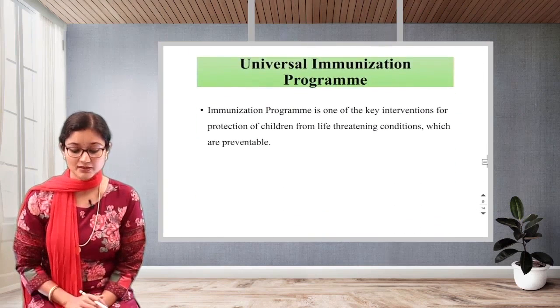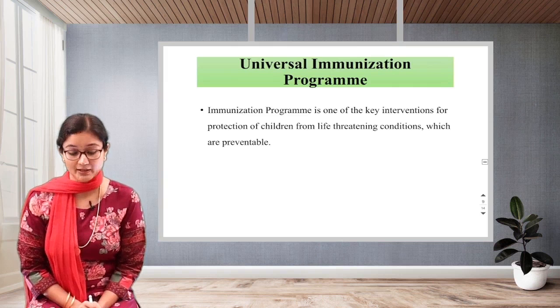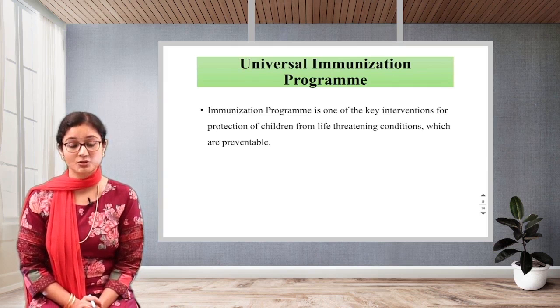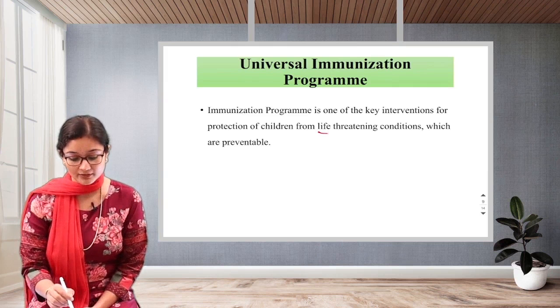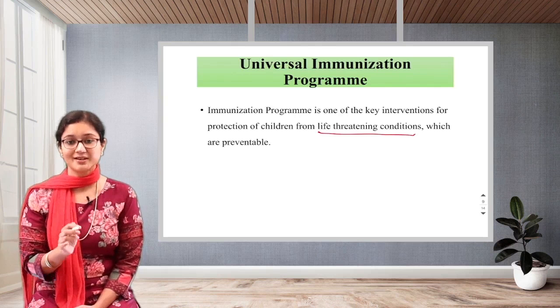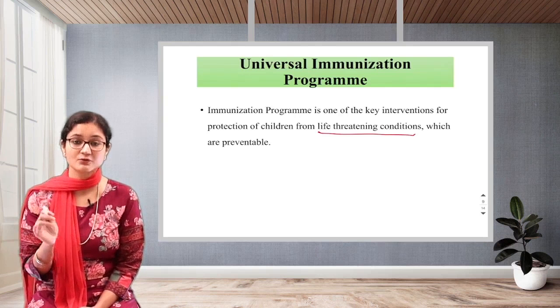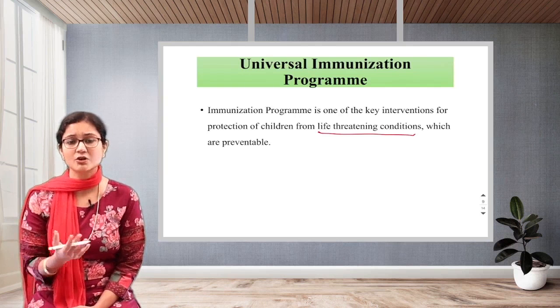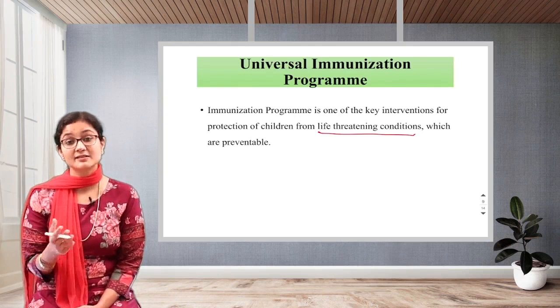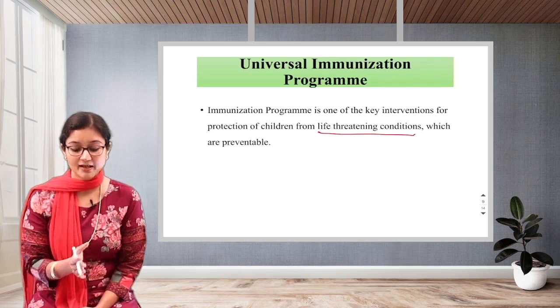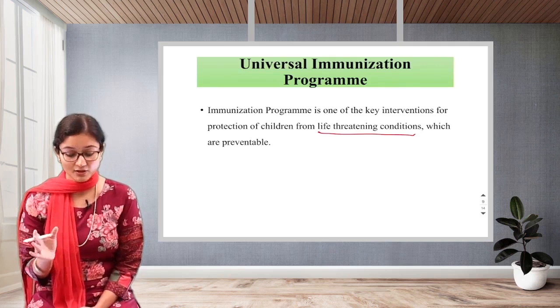Next, what you should know is the universal immunization program. The immunization program is one of the key interventions for protection of children. This is very important. Why do we have a universal immunization program? To protect our children from life-threatening conditions. There are so many. Commonly, children are affected by respiratory disorders, right? In order to protect them from it, we have this universal immunization program.